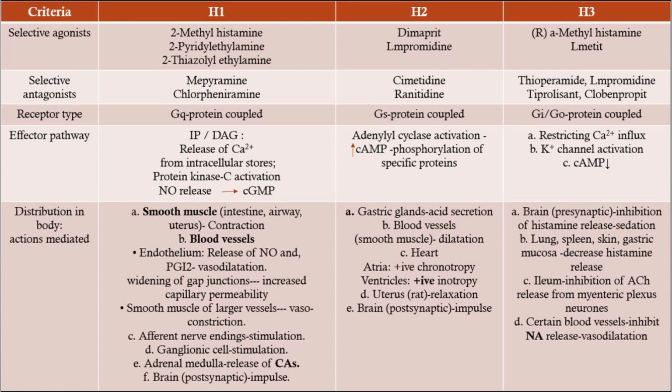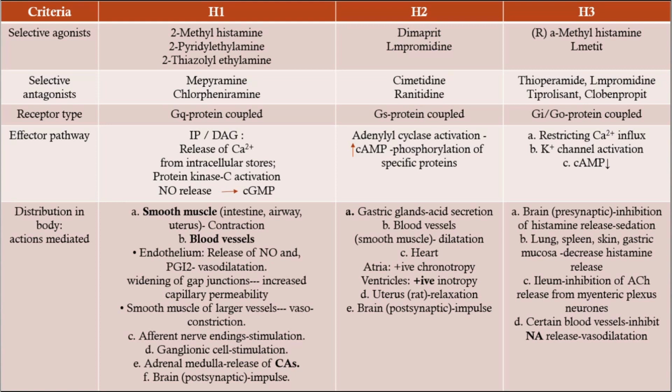So once again remember that one compound, that is impromidine, which is a selective agonist for the H2 receptor while an antagonist for the H3 receptor. Right. Now the H3 receptor is once again a GPCR but inhibitory type of G protein coupled receptor. Effector pathway is restriction of calcium influx, potassium channel activation and decrease in cyclic AMP.